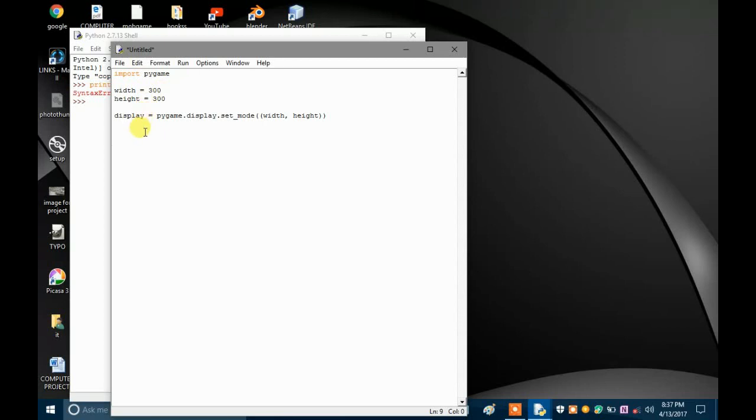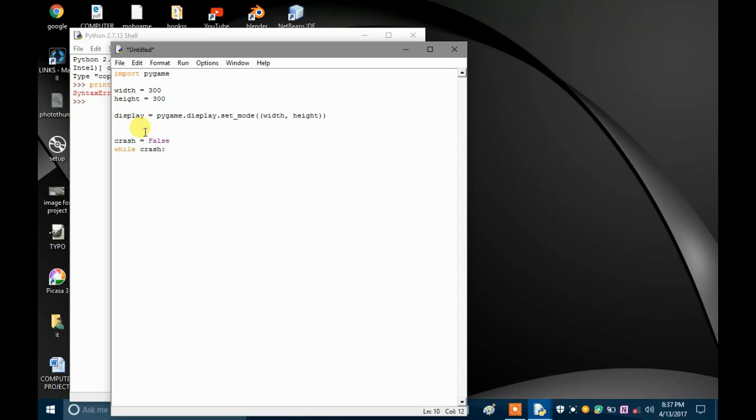Now we have to define a while loop, right? To create a window, we have to define a while loop. So to do that, first of all, we should create a variable like, let's say, crash equals to a boolean value false. Okay, so we give crash equals to false. Now let's write our code. Let's say while crash,